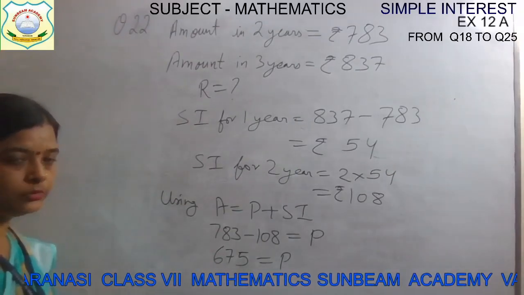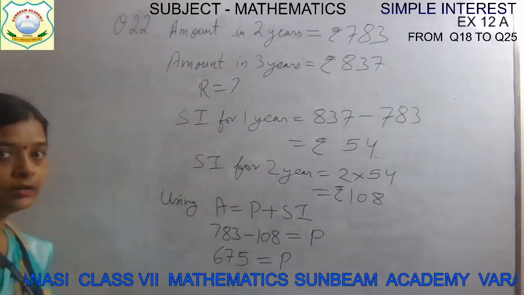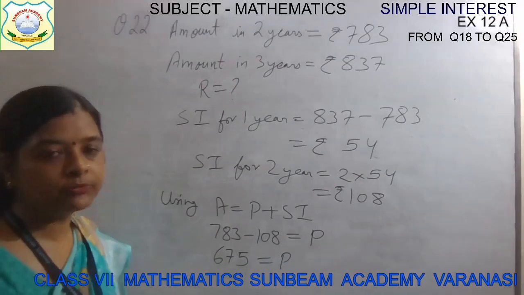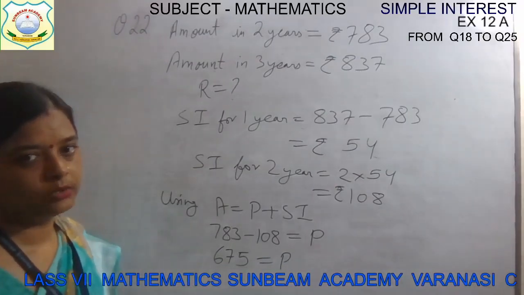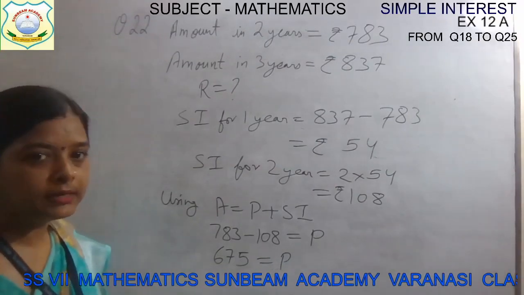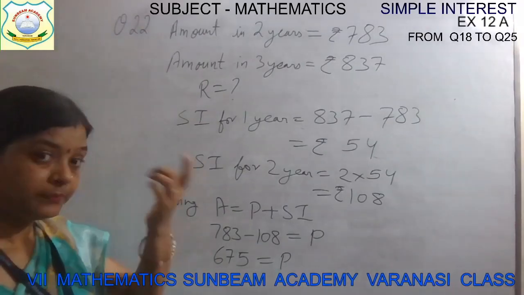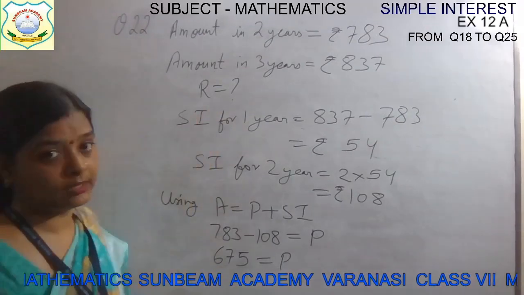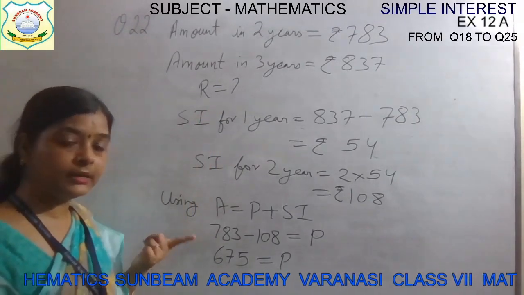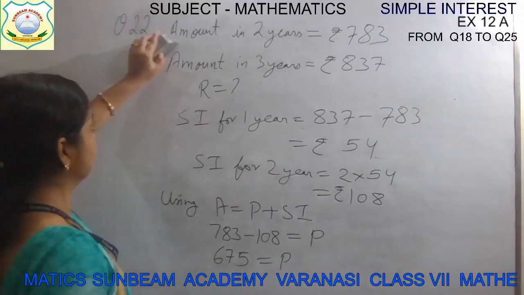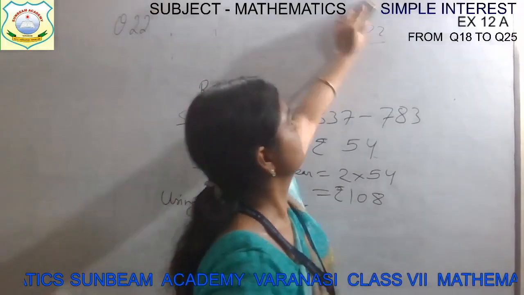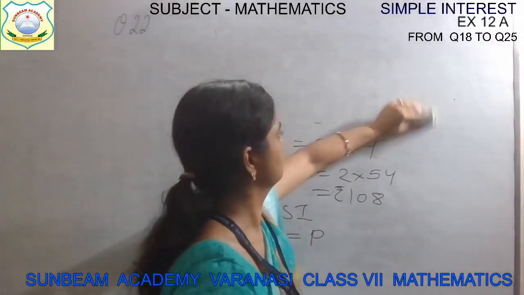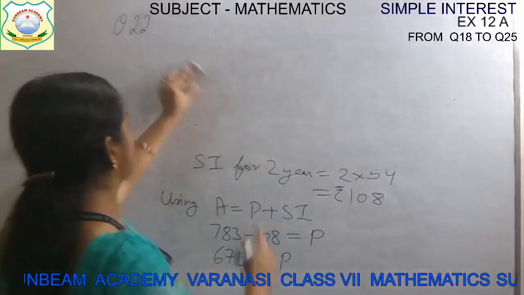Now what will we do? We will substitute it in our simple interest formula to calculate the rate, because they have asked for the rate.